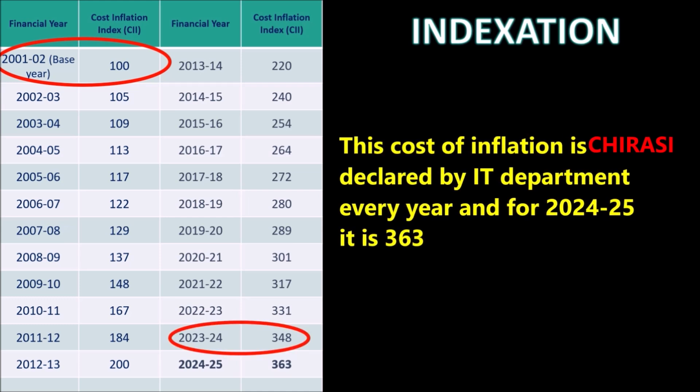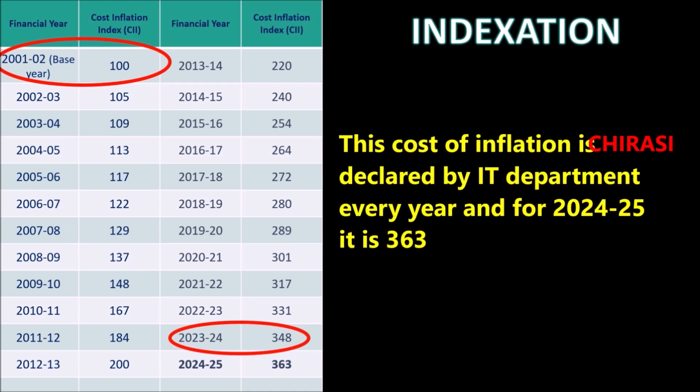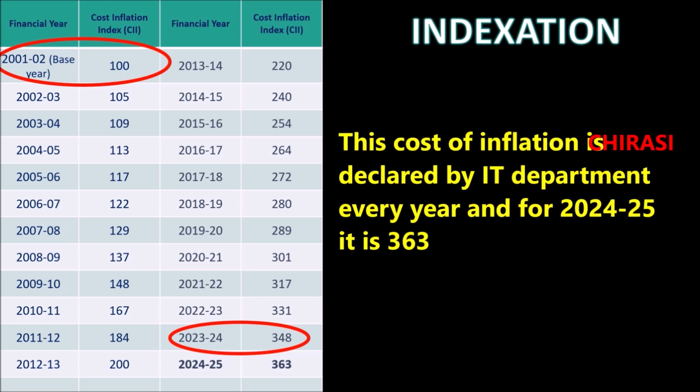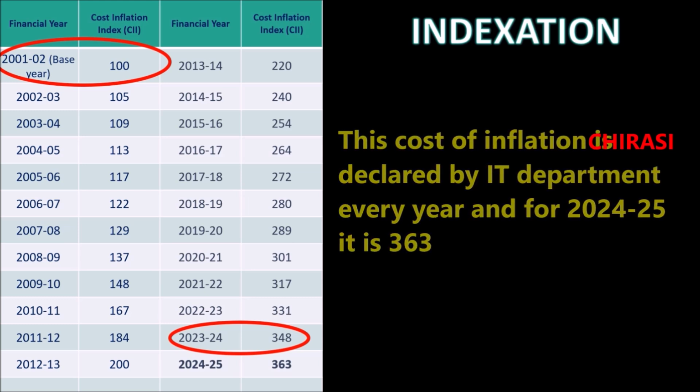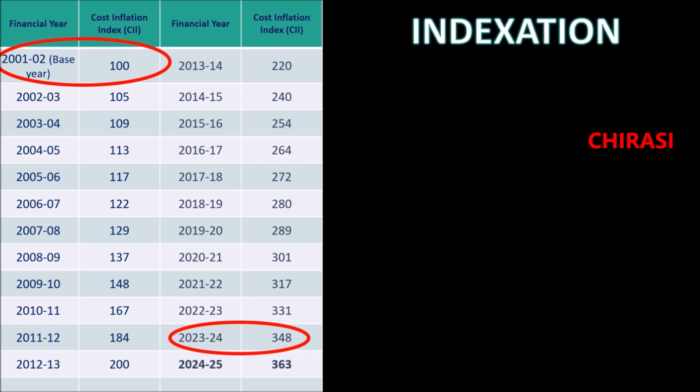In the case of long-term capital assets, indexation helps us to assess what the cost is as on date. For example, in the left side we have given the table starting with the base year 2001-02 as 100. For the current year 2023-24, it is